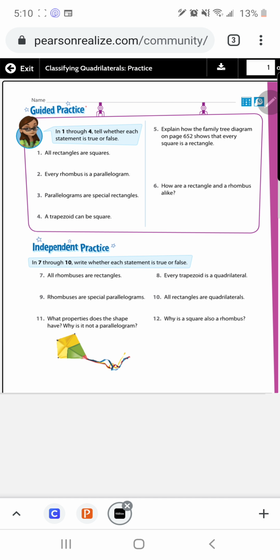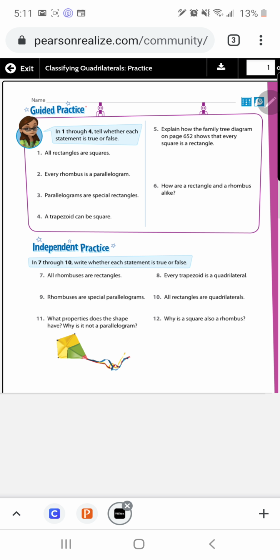Number 12, why is a square also a rhombus? Well, it's very simple. Both are parallelograms with 4 equal sides, and the square is found under the rhombus in our anchor chart. You remember that a square is one of those special polygons or quadrilaterals that can be considered a rhombus. So a square can also be considered a rectangle. It can be considered a parallelogram and a quadrilateral, but it will never be classified or considered a trapezoid.